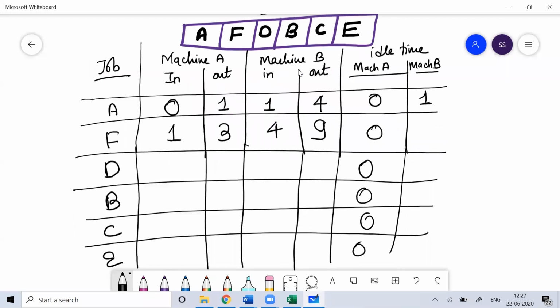Machine B idle time. If you see, it waited for machine B. So on machine B, this was 4 and this is 4. No idle time. This is again 0 only. Then it will start job D after 3 hours.